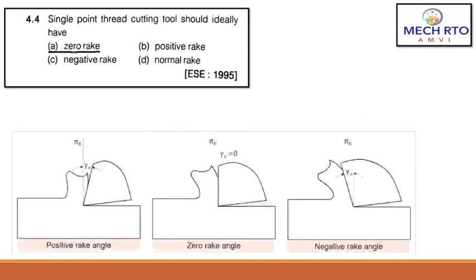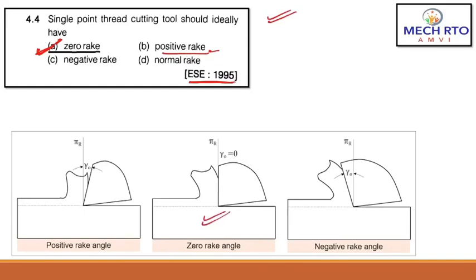Now the next question. A single point thread cutting tool should ideally have? Guys, this question is a mysterious one, asked in ESE 1995. Some books say it is a positive rake angle, some books say it is a zero rake angle. For this question, I think the correct answer is zero rake angle. Zero rake angle is also used for machining brass. So the correct answer is A.